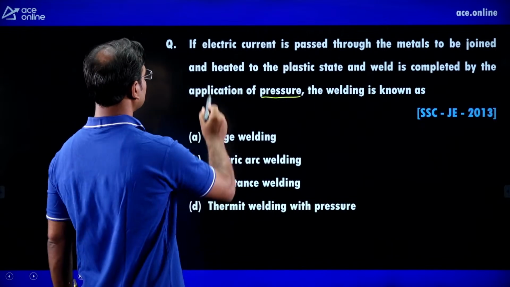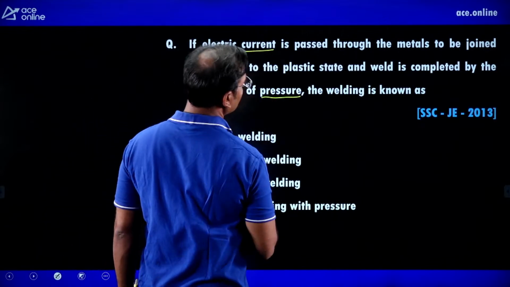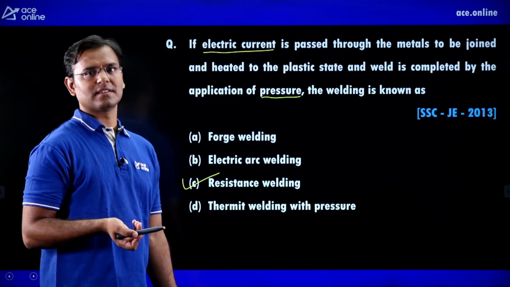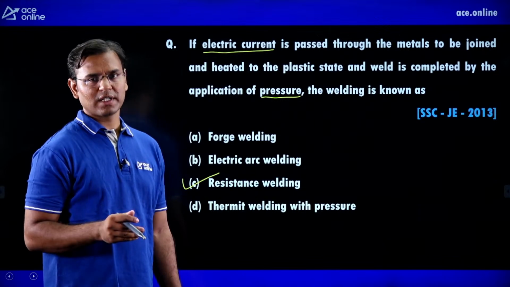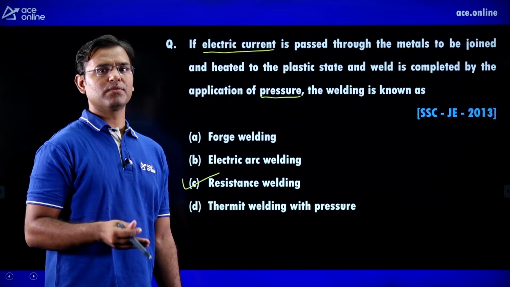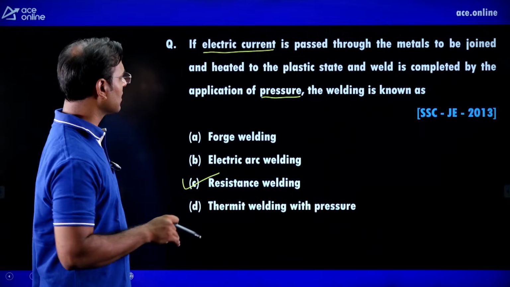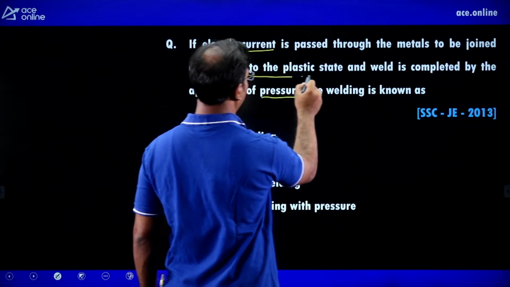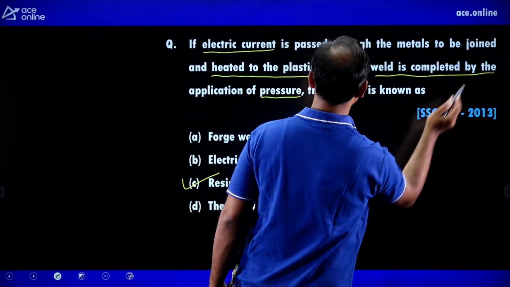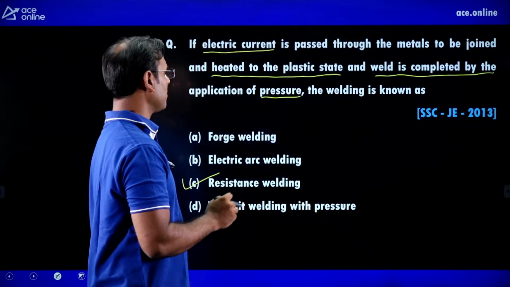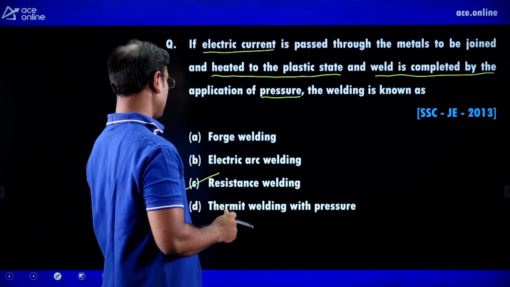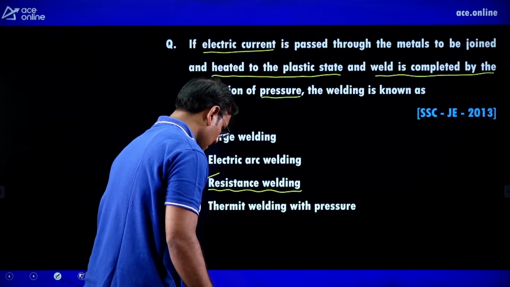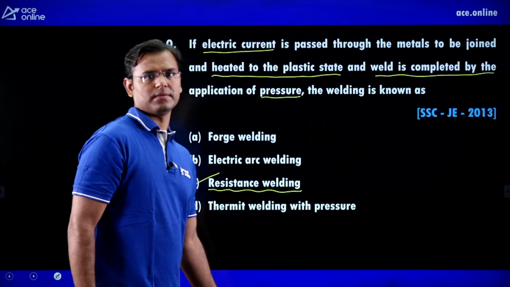In resistance welding, we supply the electric current through the metal to be joined, meaning through the two sheets we have to join, and it is heated to the plastic state and the weld is completed by the application of pressure. This welding is known as resistance welding.